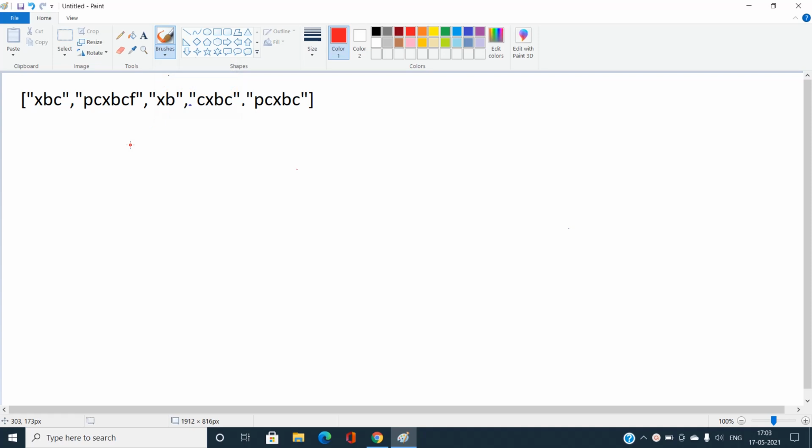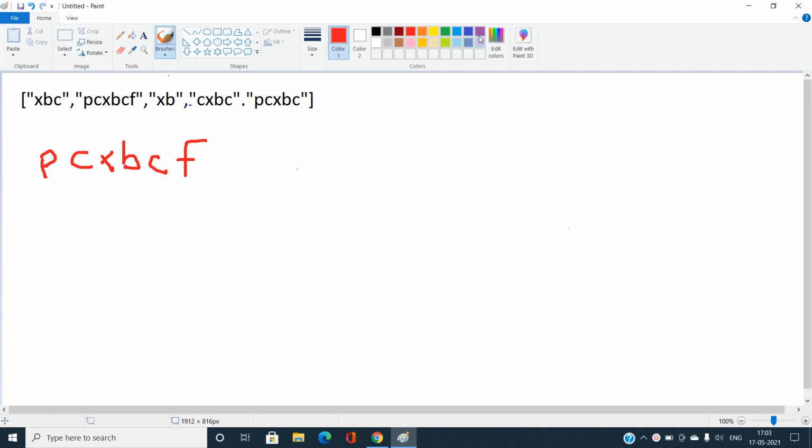So if I have the decreasing order of string length, then let's say I have now PCXBC, XBCF, and let's say I will have the maximum of this one. So PCXBCF will have the maximum length. Since I'm unaware of word one, I am considering this as word two, and I need to find word one, which is going to be a predecessor of this one.